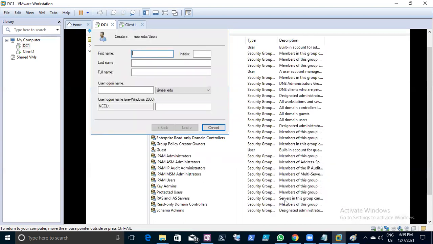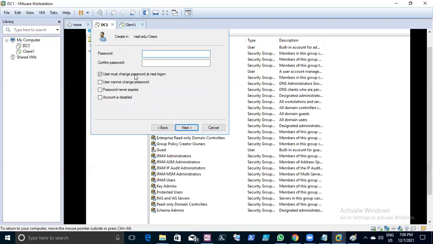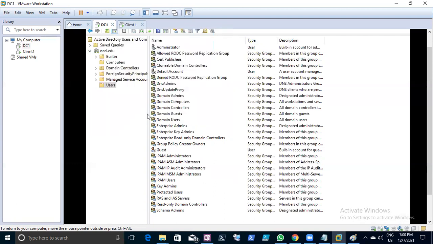Now let me create one user, for example. I'll create one user, Ramya. Is the spelling correct? Yeah, correct. I have created the user Ramya, and I'm giving the password. This is again L1 support, extra support: how to create a user in Active Directory. These are the steps you need to follow.